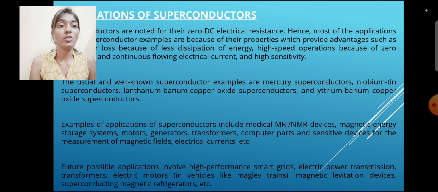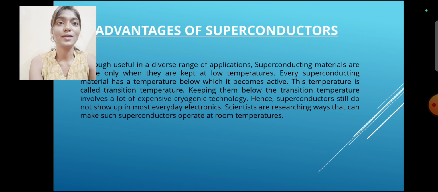Examples of application of superconductors include medical MRI/NMR devices, magnetic energy storage systems, motors, generators, transformers, computer parts, and sensitive devices for the measurement of magnetic fields, electrical current, etc. Future possible applications involve high performance smart grids, electric power transmission transformers, electric motors in vehicles like maglev trains, magnetic levitation devices, superconducting magnetic refrigerators, etc. Let's move forward to the next one.